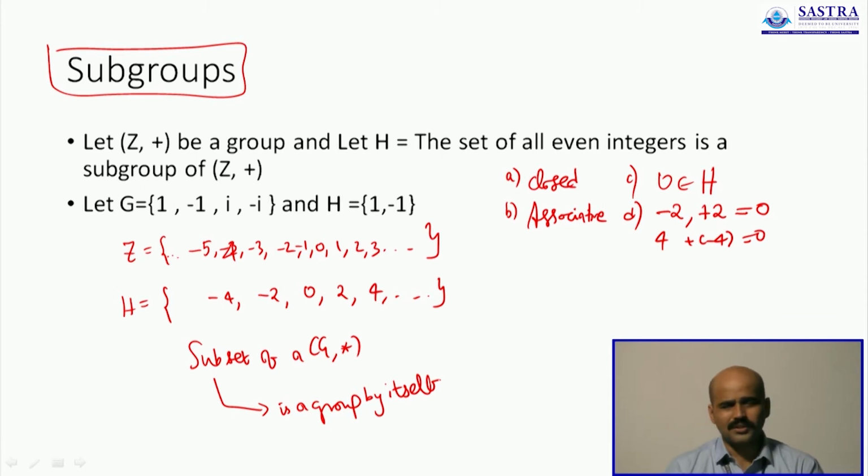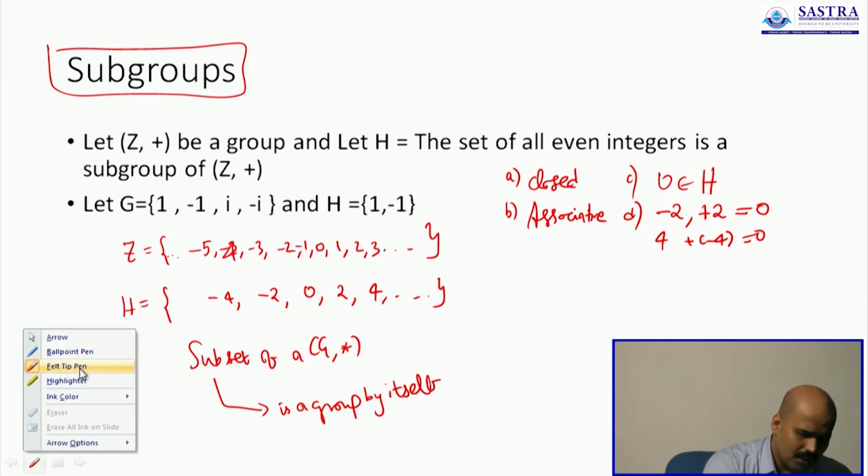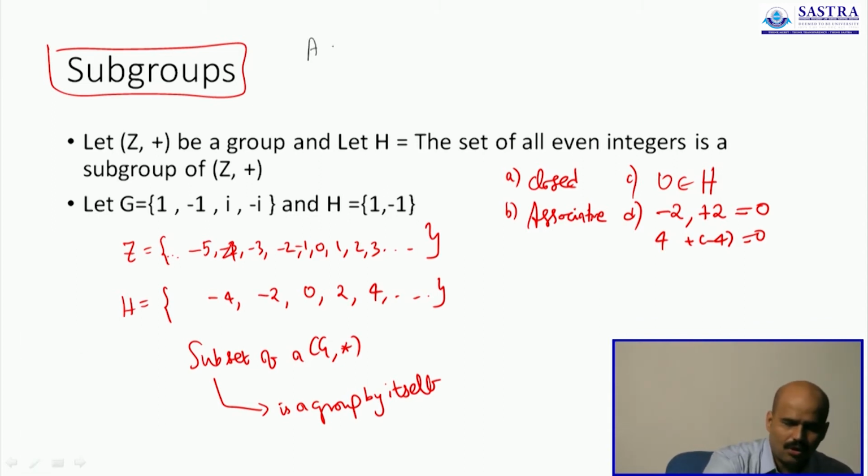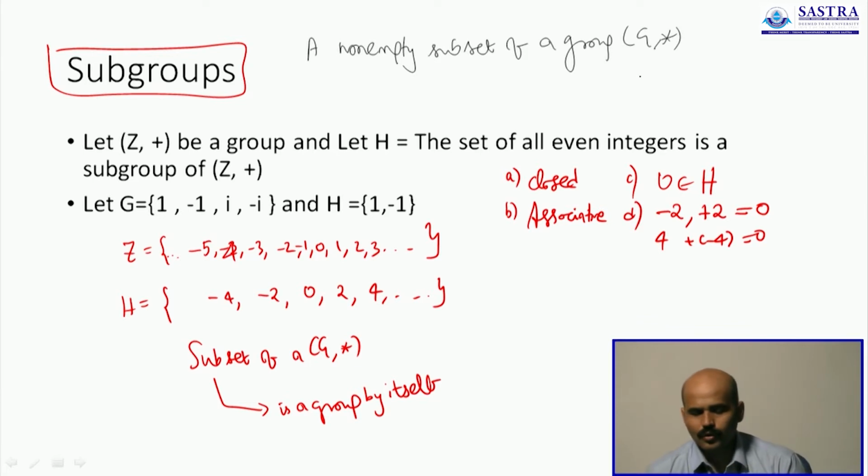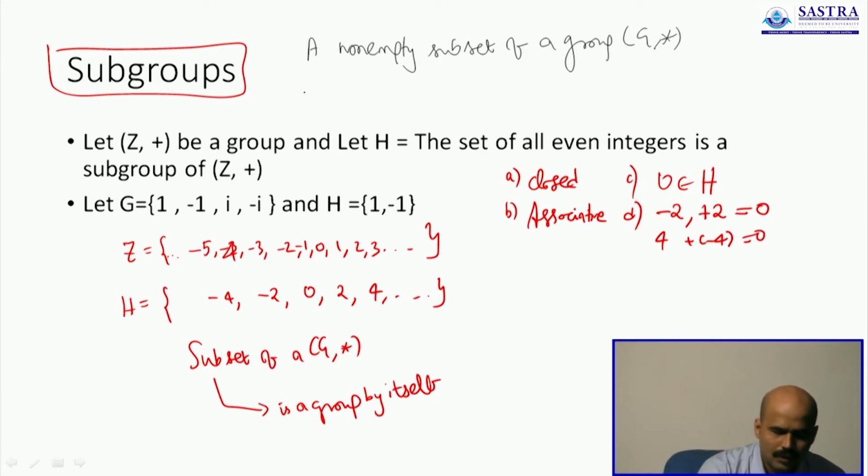That's what you call a subgroup. So the formal definition for this can be given like this: a non-empty subset of a group G star is called a subgroup if it's a group by itself.